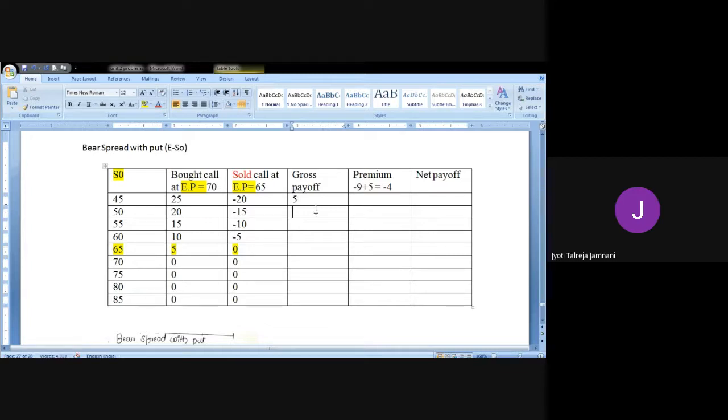Okay. Now 25 minus 20, you have a gain of 5 rupees. 20 minus 15, 5. 15 minus 10 is 5. 5 and 5. And then you have all 0. Premium minus 4. Copy it and paste it.